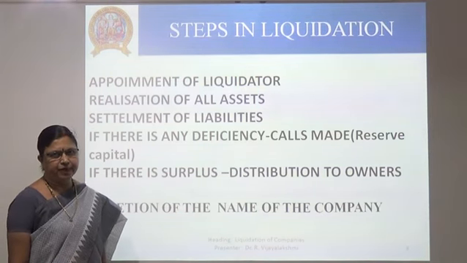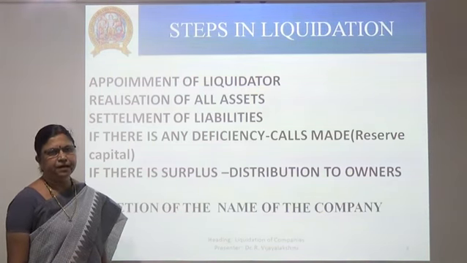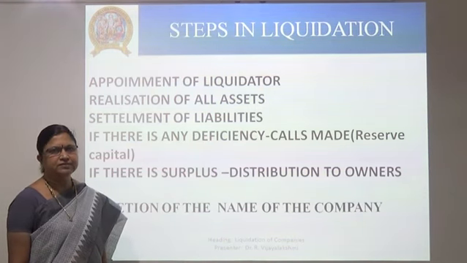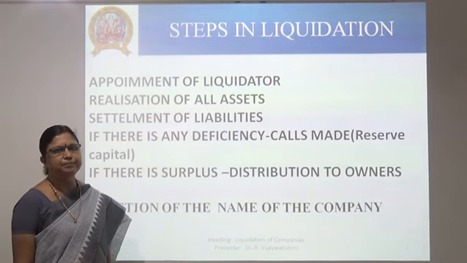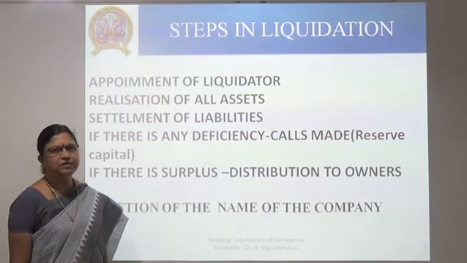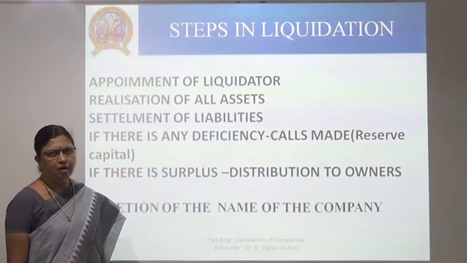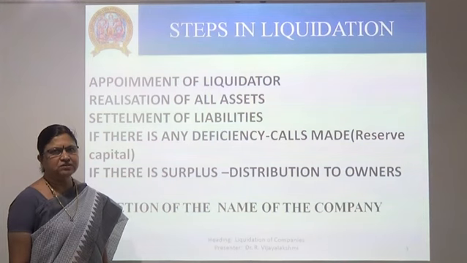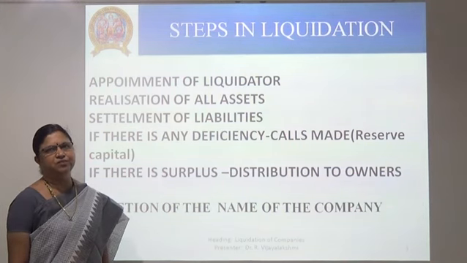After getting his appointment, the liquidator has to realize or sell all the assets standing on the asset side of the balance sheet, and out of the sale process, he has to settle the dues or claims standing on the liabilities of the balance sheet of the company.